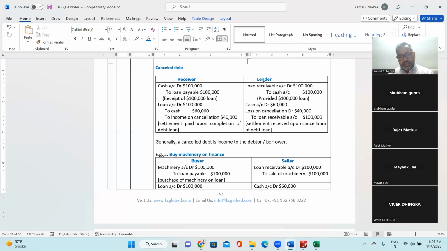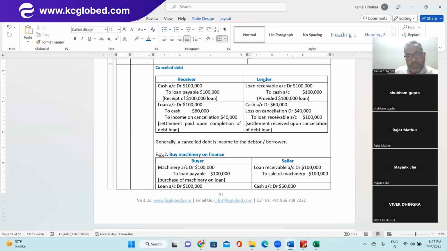Yes, this is from the receiver side. Now, what will Rajat account for? For Rajat, this 40,000 is loss. So how do you account for this loss? You will be receiving cash of $60,000. Debit what comes in: cash account debit 60,000, right? Then the loan receivable was 100,000, so that you are foregoing, so you will be crediting. So the difference is the loss on cancellation, $40,000. That's how you will be booking it into your account.